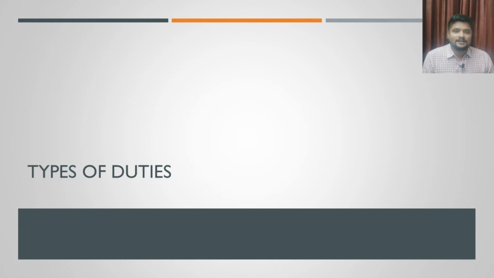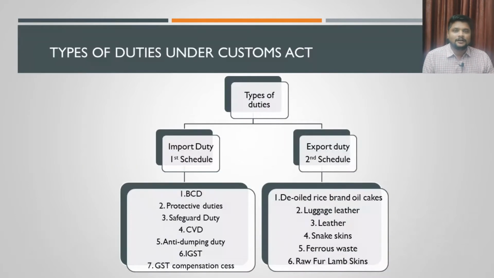So we already understand that duties under customs law will be levied on transactions of imports and exports. If there is any transaction of imports or exports, there will be a duty levied on that. That duty is called customs duty. Okay, so what are all the types of duties under the customs act?